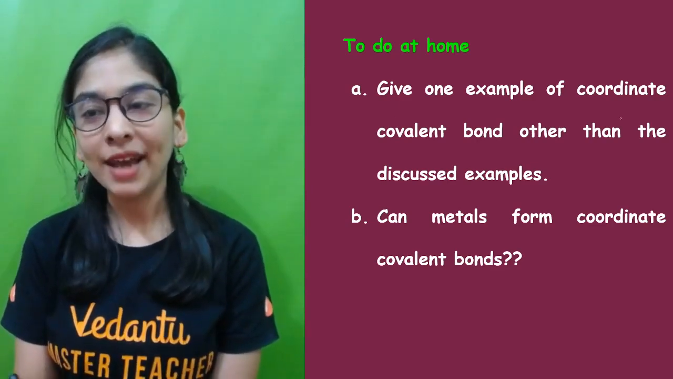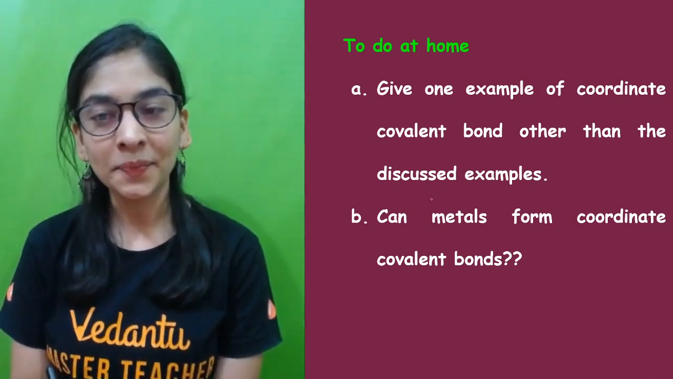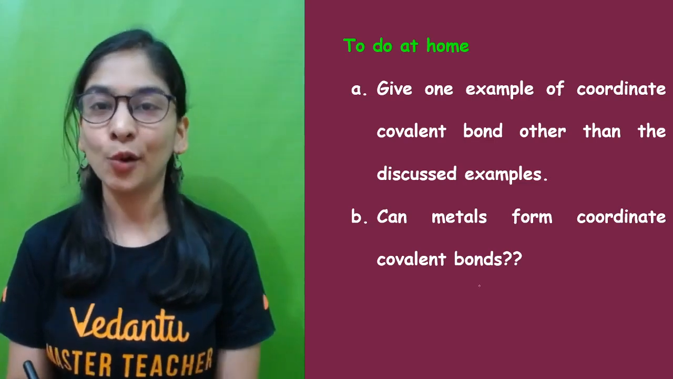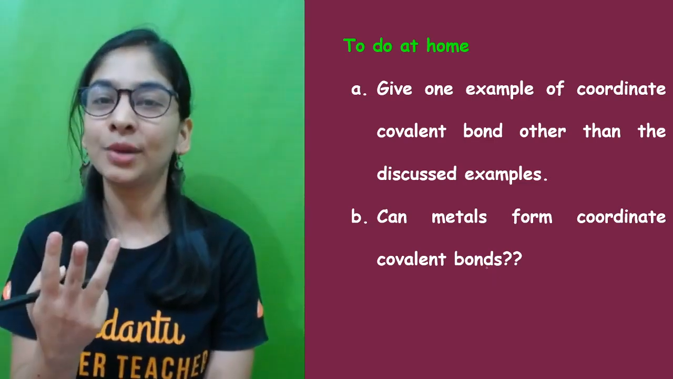So your question is, give one example of a coordinate covalent bond other than the discussed example. Can metals form coordinate covalent bonds? So interesting question. So in a way you are having three questions.